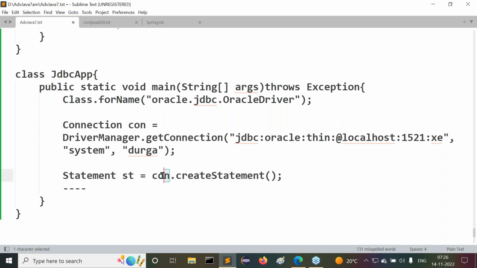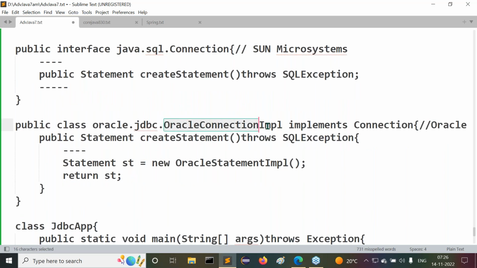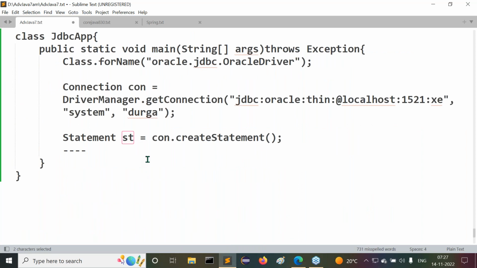the flow of execution will go to con. What is that con actually? The connection implementation class, OracleConnectionImpl, where the createStatement method will be executed. Inside this, we are creating an object for OracleStatementImpl. An object is created for the implementation class of the statement, and its reference value is stored in the Statement reference. Automatically the reference value is returned from the createStatement method, and we get that statement interface's implementation class object reference in the st variable. Clear, sir?